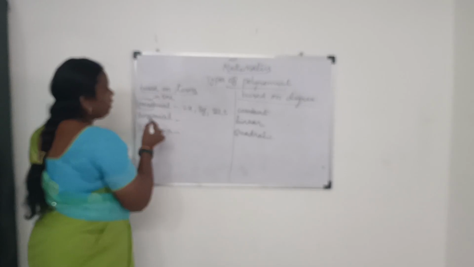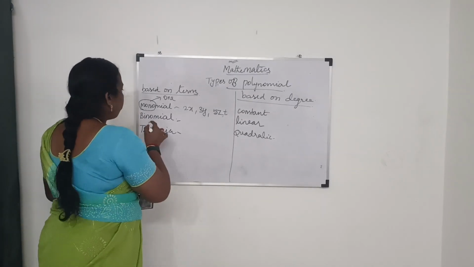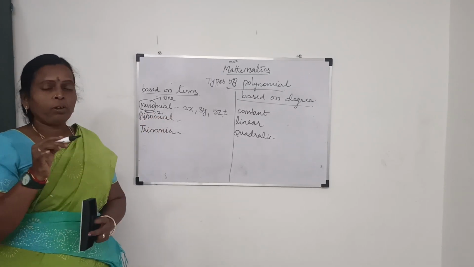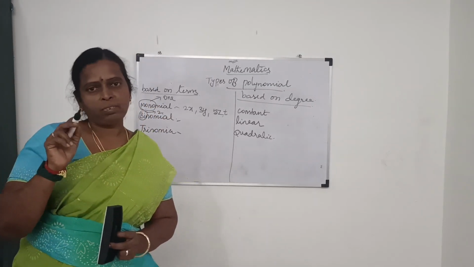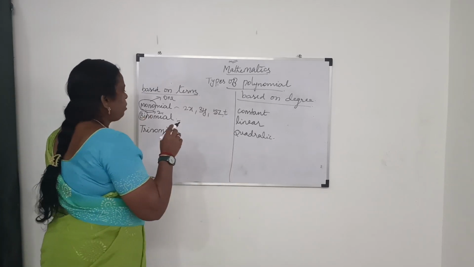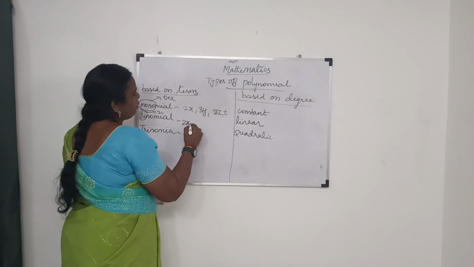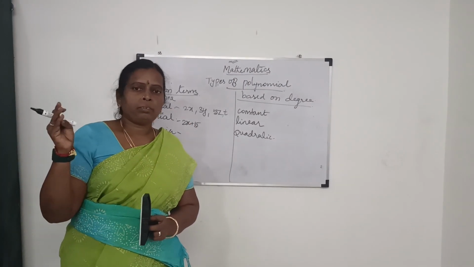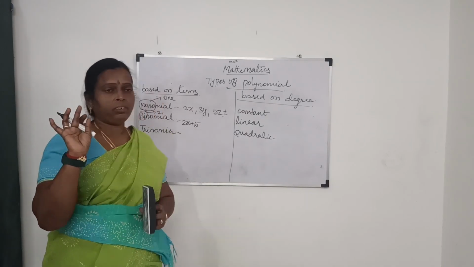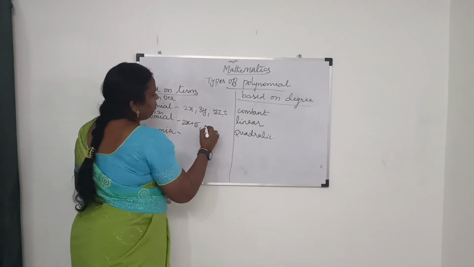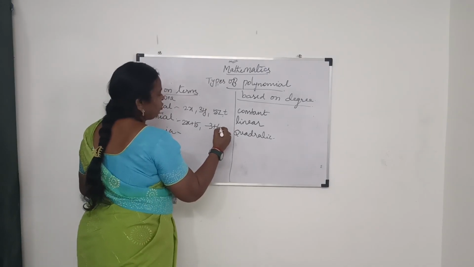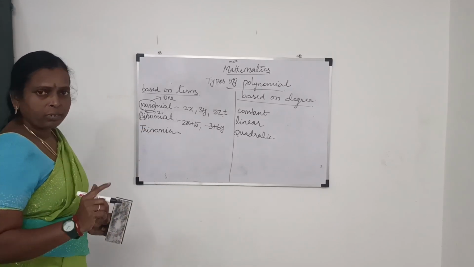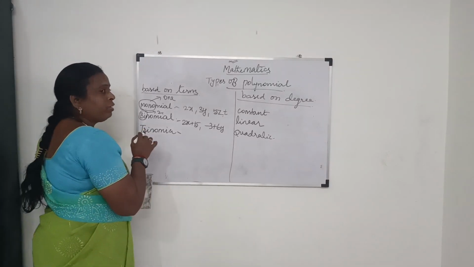The next is binomial expressions. Bi means 2. So in any polynomial, if it has two terms, that is called a binomial expression. That is 2x plus 5, with arithmetic operations, whatever it is, maybe plus, minus, multiplication or division. Minus 3 plus 6y. If any polynomial has two terms, that is called a binomial expression. The other one is trinomial.